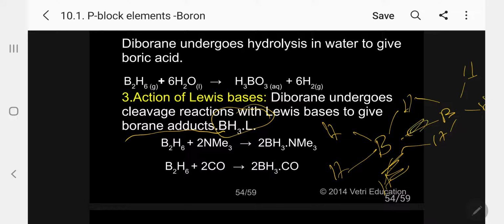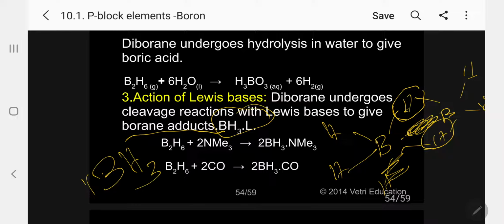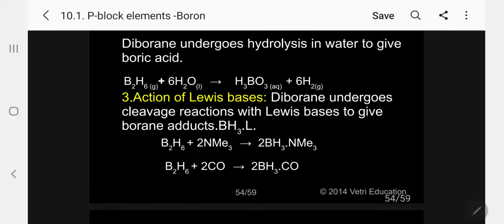Here there is no direct bond; the linkage is actually in between. So what will happen now? This is a dimer that easily breaks to form BH3, and any Lewis base like ammonia will come and form the corresponding product.